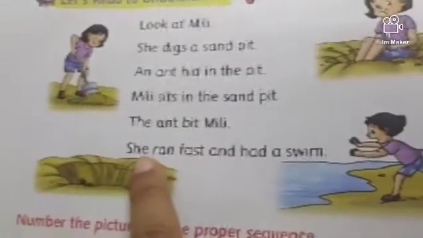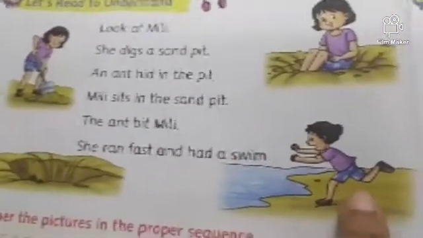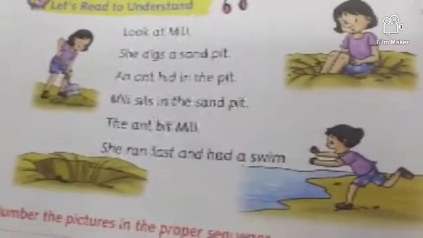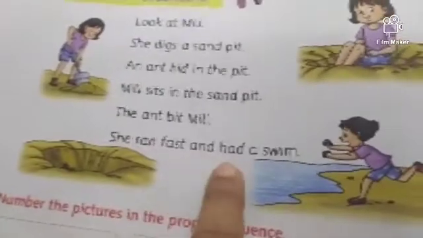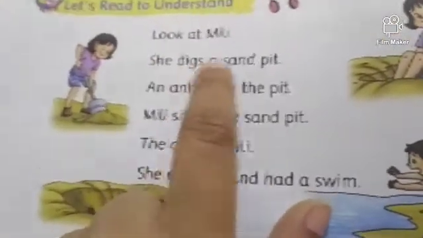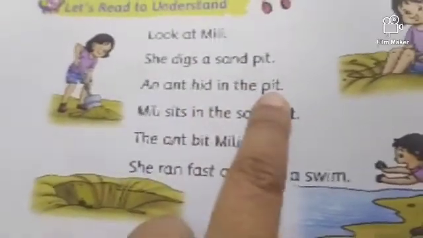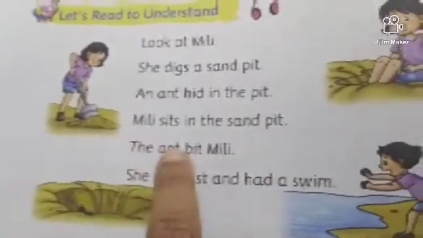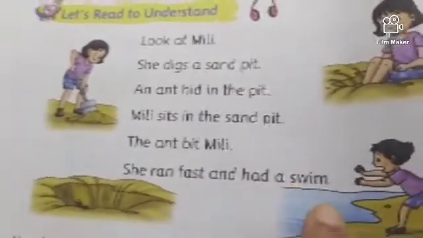Okay. She ran fast and had a swim. So she ran fast, and the ant bit her, and she had a swim. Look at Millie. She digs a sand pit. An ant hid in the pit. Millie sits in the sand pit. The ant bit Millie. She ran fast and had a swim.